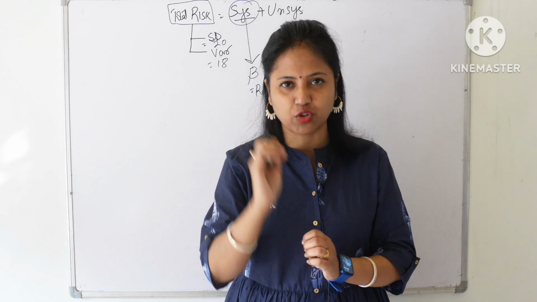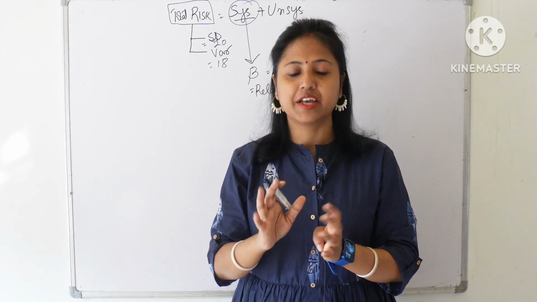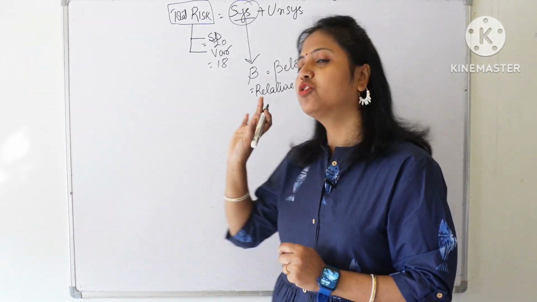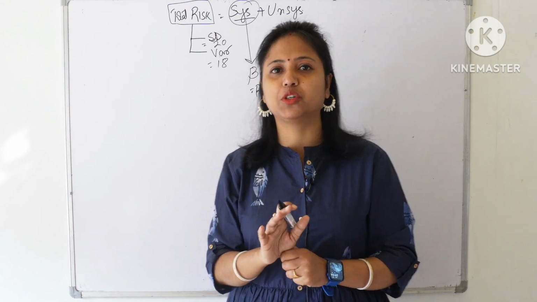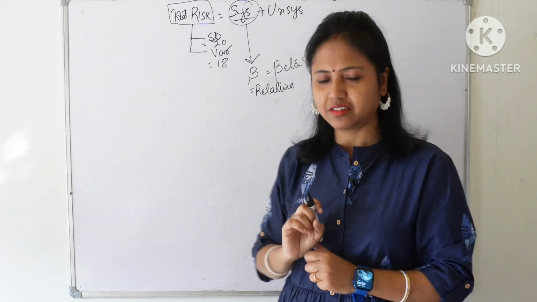If the market index goes high, is my stock going high that way or not? If it falls, is it falling to that extent or not? So this establishes the relationship between the individual stock returns and the market return.